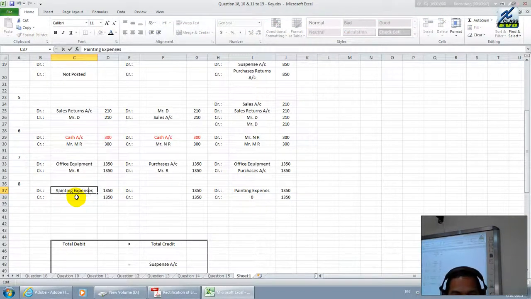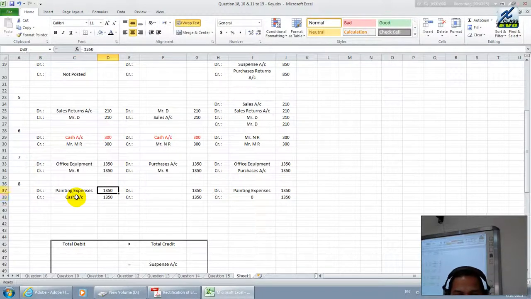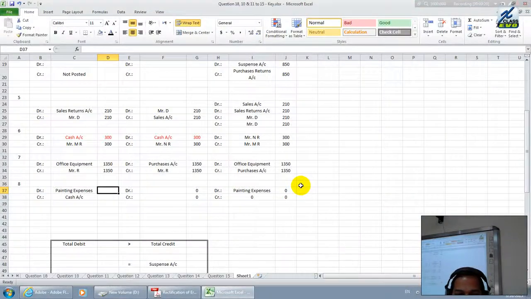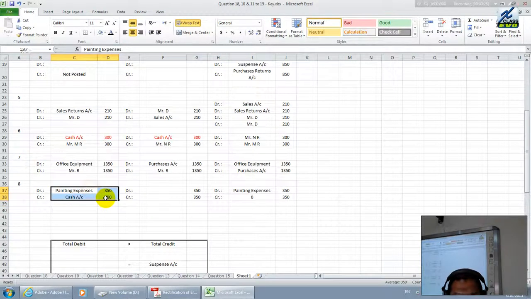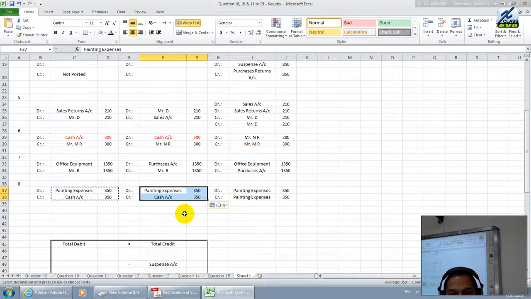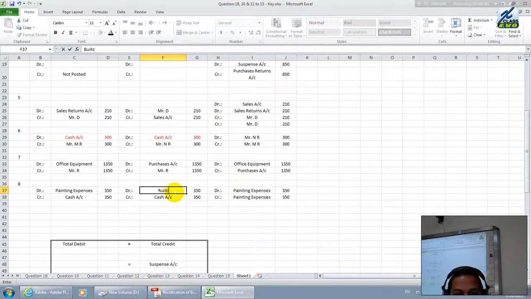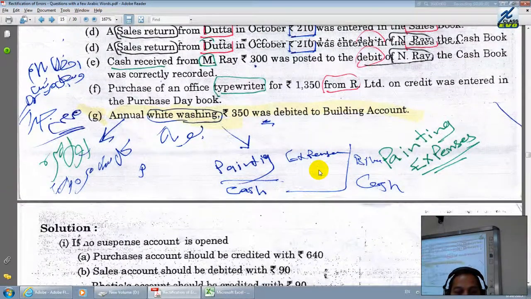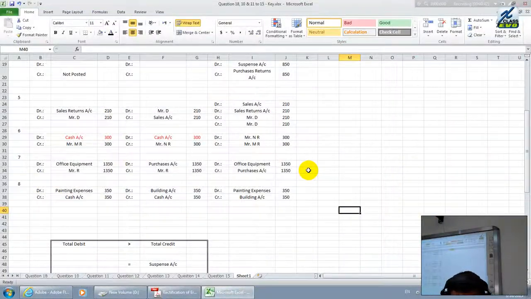You have to post credit cash. Whenever you pay cash, it should be credited. Credit cash account. What is the value here? How much did you put for painting? Painting is annual; every year, annual painting will cost 350. But the mistake is, instead of writing painting, they have written building. It is not building. Actually, we are not purchasing any building. There is no mistake at all in cash here. Painting must be debited and building must be credited with the same value. That is to be taken into consideration. Okay, these are all the points to be taken into consideration pertaining to this one.